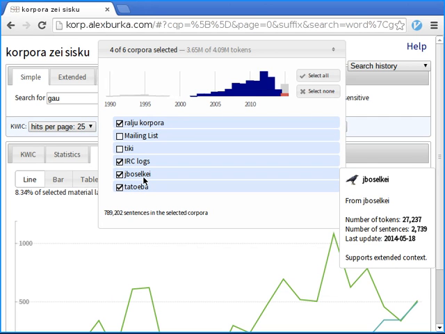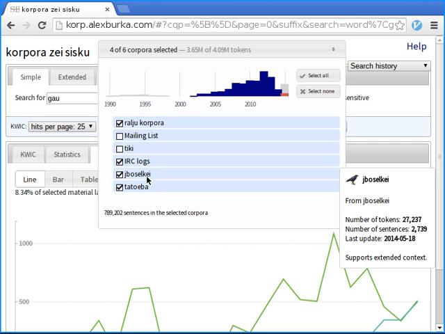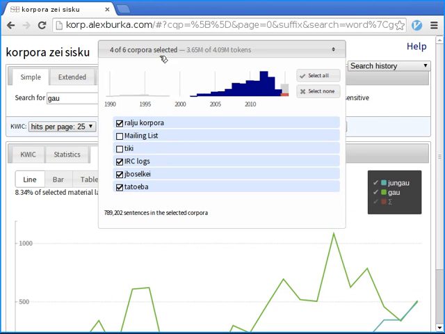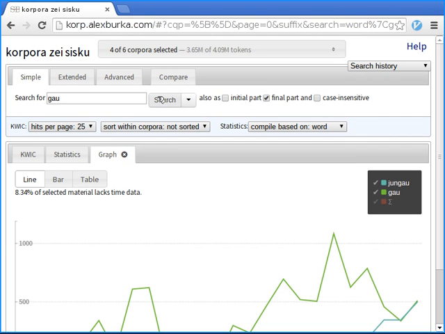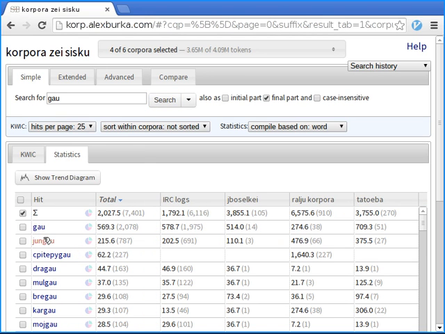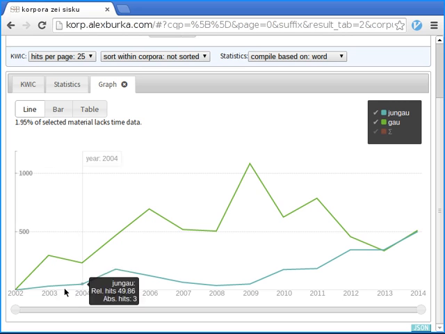And then we have some from Sposelke, this translation game, which has had some popularity at least, and the sentences from Tatweba. So now we can search again. Now we shouldn't have the old data anymore. The data starts from 2002 instead.